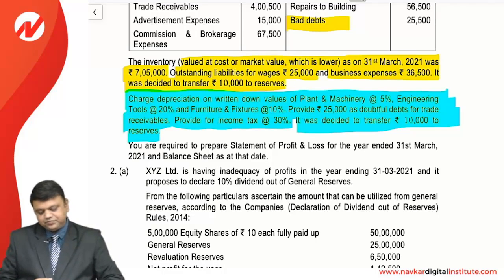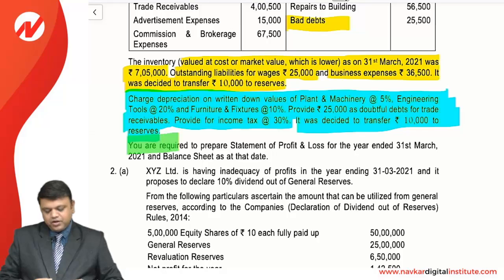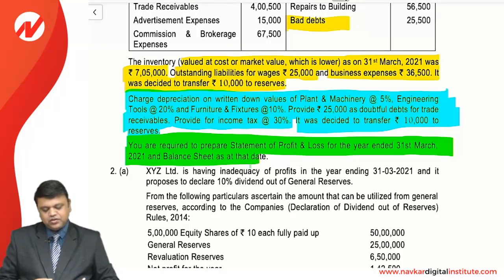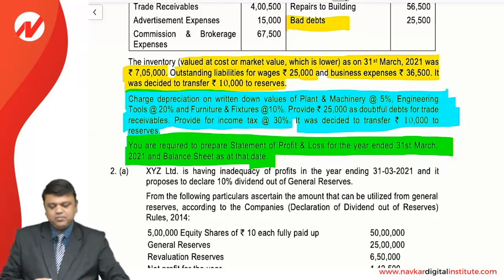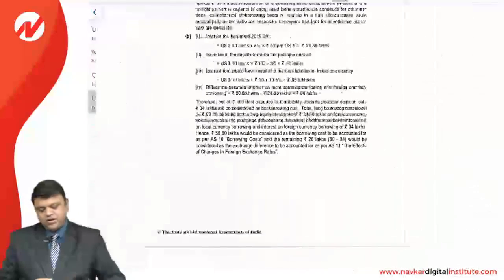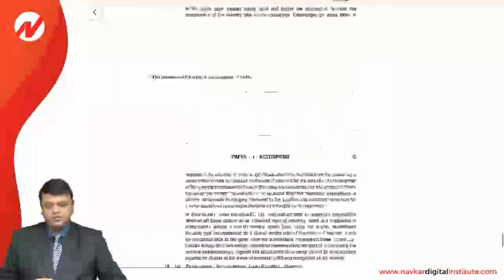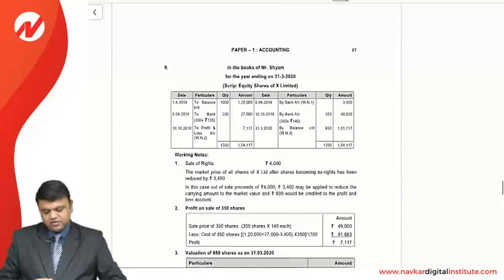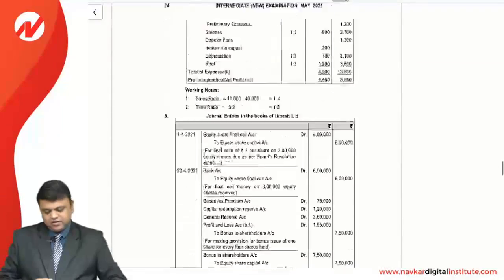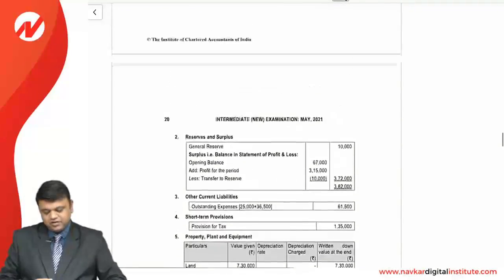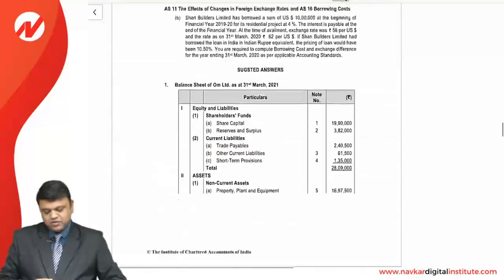The third one, the most important: you are required to prepare the statement of P&L for the year ended 31st March 2021 and the balance sheet on the same date. So this is a very simple and straightforward sum where we need to prepare the statement of P&L and we also need to prepare the balance sheet on the same day. So first of all, we will try to understand the answer for the same, and it is already issued by the ICAI, so we should always understand the proforma in which we need to write the answer.